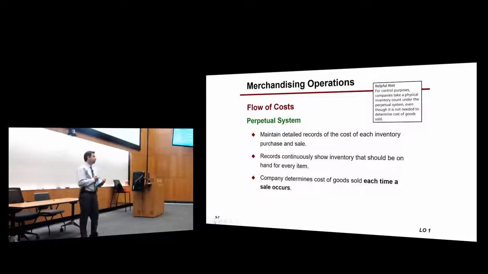But the spread of these computerized systems is making it easier for companies to adopt a perpetual system. Okay? Now, companies that have big value items, like, for example, cars. Ford, for example, wants to know exactly how many cars they have at every moment. So those companies always use perpetual systems. They want to track at each point in time how many they have from each model, from each color, etc.